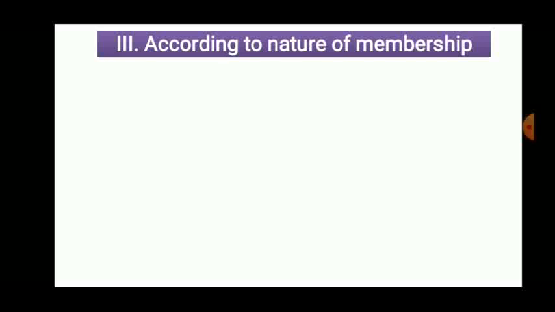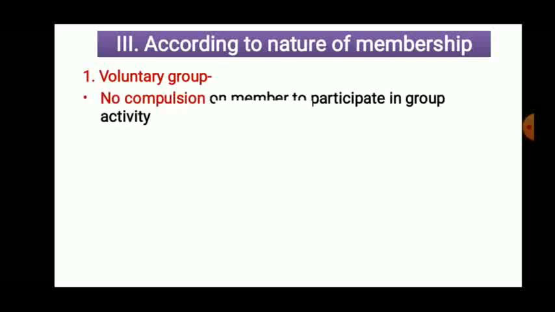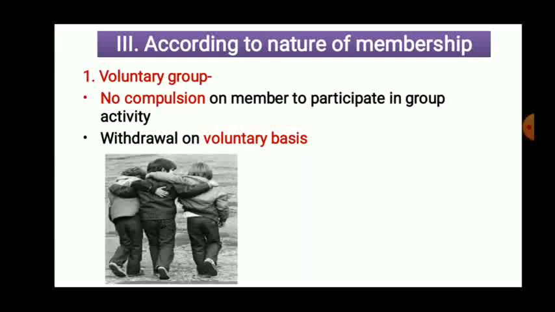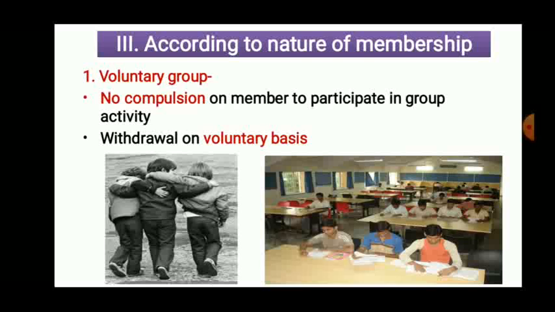Now the next point in the remaining part of classification is the nature of membership. According to nature of membership, the first is voluntary group. The name itself indicates that voluntarily you become a member of that group. There is no compulsion on a member to participate in a group. Withdrawal is on a voluntary basis, that means you can leave that group at any time. For example, friend circle, students gathered in a library, play groups, youth clubs. Those are voluntary groups.